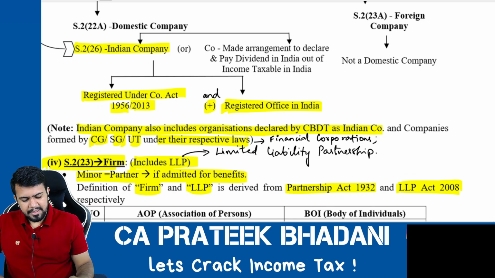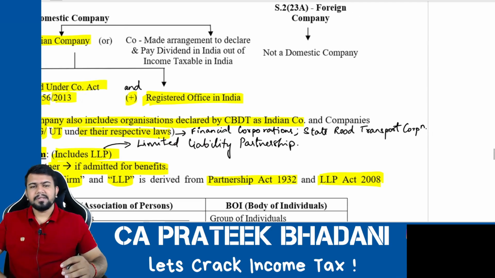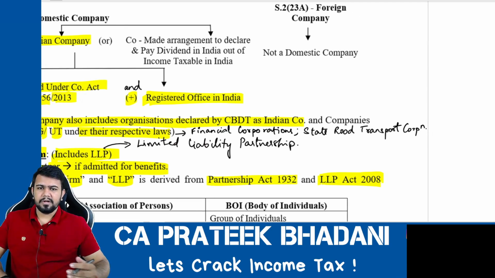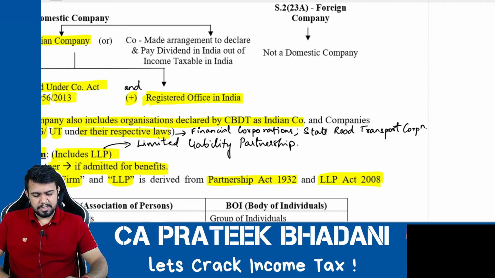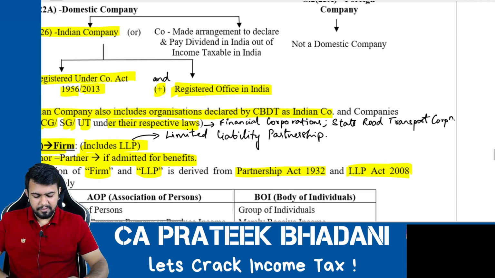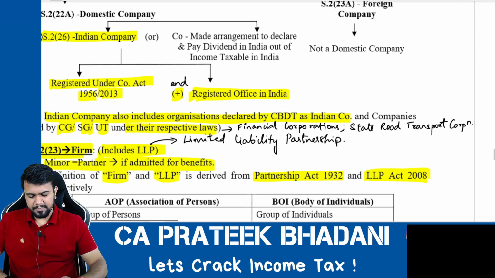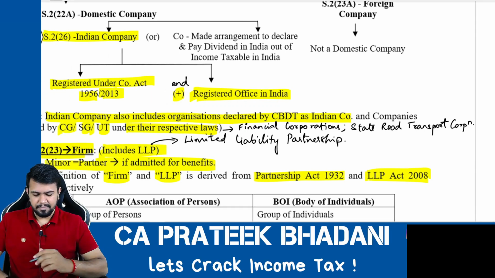Or one more example can be State Road Transport Corporation. For example, Tamil Nadu State Road Transport Corporation or Karnataka State Road Transport Corporation. These corporations are not registered under the Companies Act 1956 or 2013. However, they will be considered as a company under the Income Tax Act. Okay. And what company? Indian company.